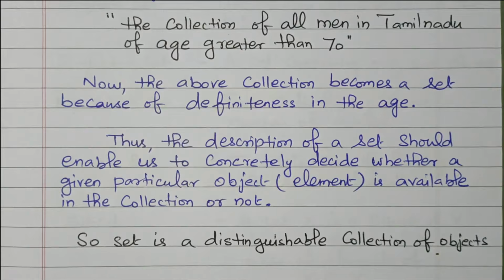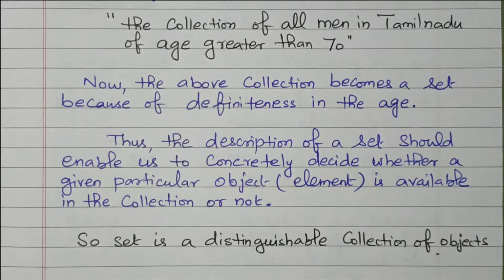Old man, we don't know who all the old men are. Their age is not clearly mentioned. Beautiful flower is not clearly mentioned. Red flower is clearly mentioned, right? So a set gives a distinguishable collection of objects. It gives a clear-cut definition. Then it is called a set, right?